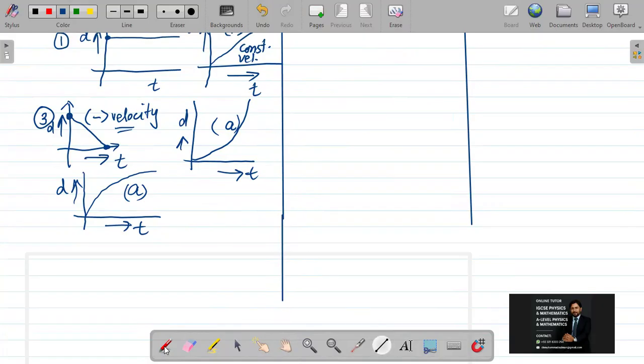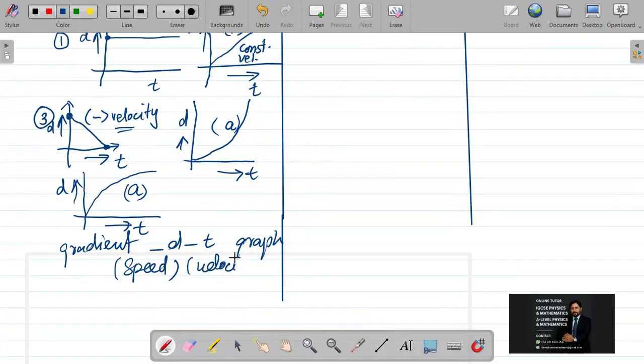Then I will say that the gradient of a distance time graph will give me the speed or the velocity. If it is a displacement time graph, then it gives the velocity. If it is a distance time graph, then it is speed.